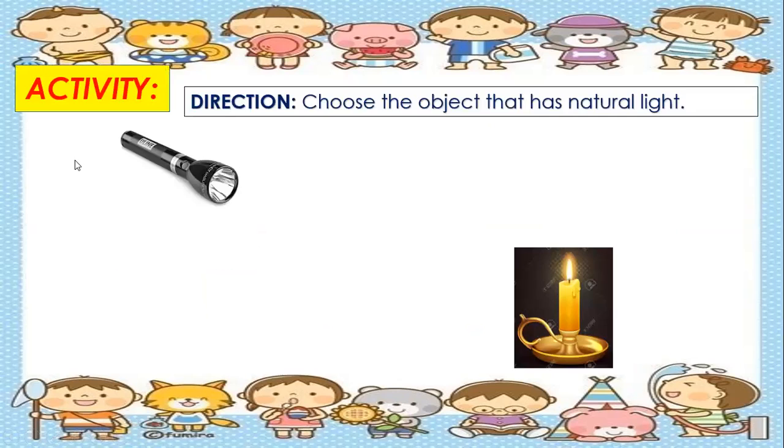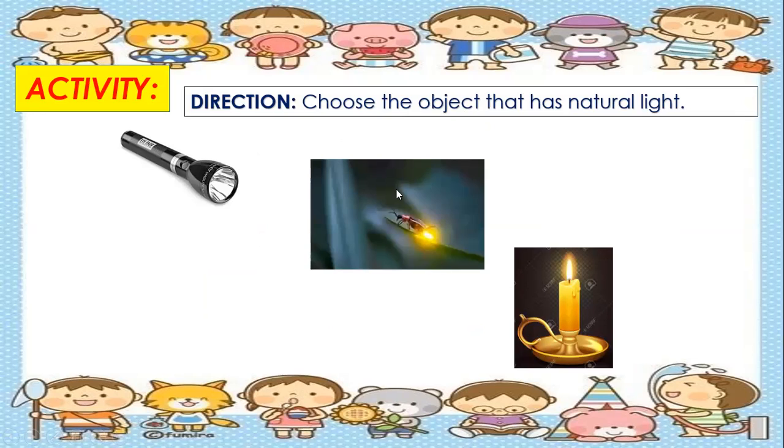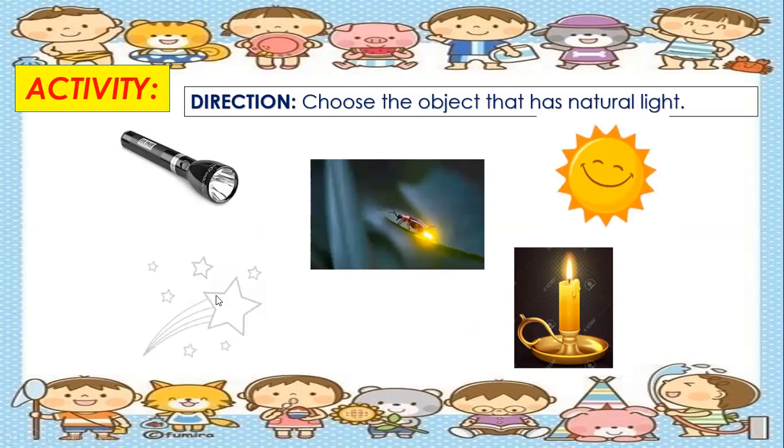So let's do an activity about natural light. How to answer? Choose the object that has natural light. So for example, firefly is an example of natural light. Sun is an example of natural light. And the stars have natural light. Okay, so these are the objects that have natural light.